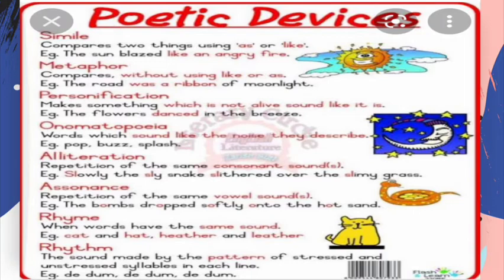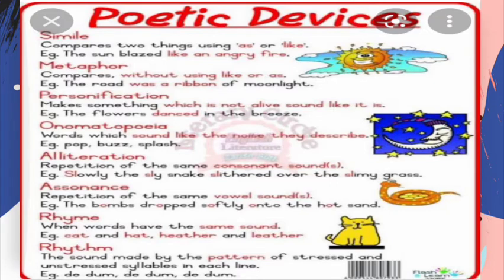Personification makes something which is not alive sound like it is. It means when you are giving some qualities of a person to a thing that is not a human being, this term is called personification. For example, the flower danced. Here, dance is a quality of a human being that is given to the flowers. So, in that sense, it is a personification that is mostly used in poetry.